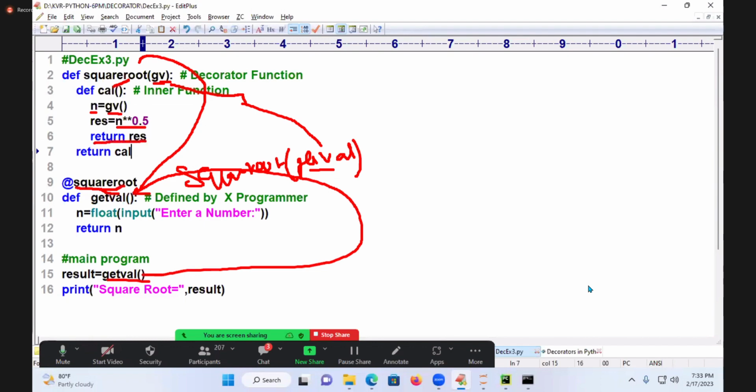Return res, which is a part of my inner function. Whose result to give to what? Outside. To give the outside directly, inner function result cannot be given. What to be given? Outer function. Outer function gives the result of what? Inner function. So you need to call what? Return inner function name. Inner function, when you return it, indirectly you are returning the result of what? Res. That res will come to this place and it will come to this result. That is the flow.